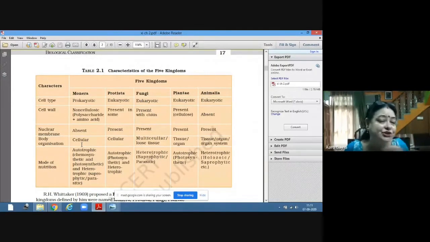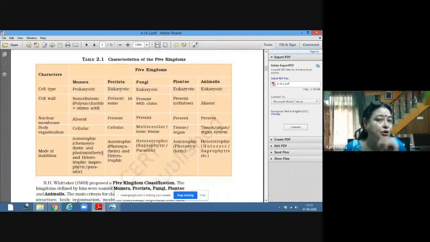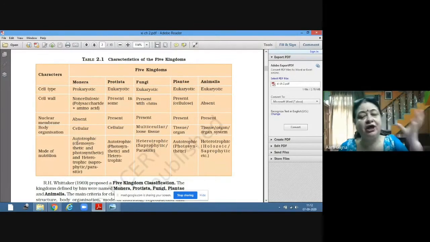No, the tissues are not being formed because it is a unicellular organism. Then what is the mode of nutrition? Mode of nutrition is autotrophic. Auto means self. So they are capable of synthesizing their own food, but their synthesis of food is different from the synthesis of food in the green plants.